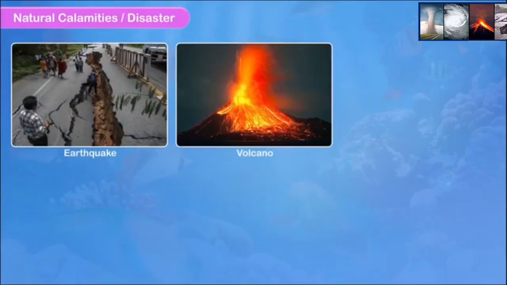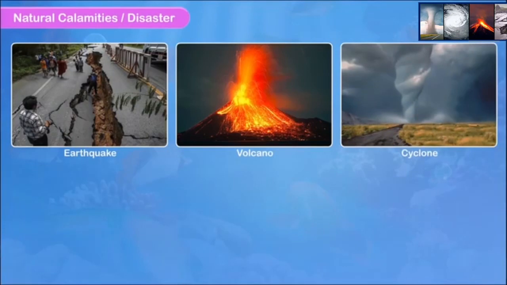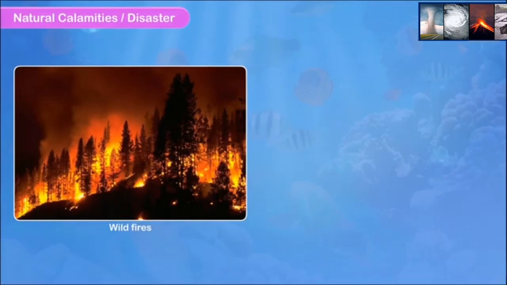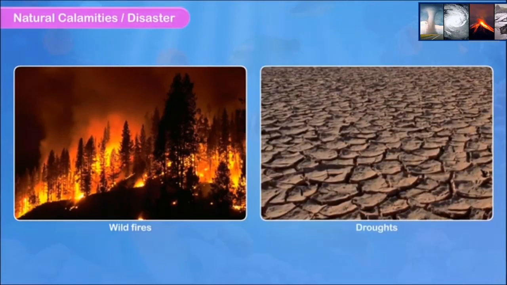Earthquake, volcano, cyclone, tsunami, flood, wildfires, drought are some examples of natural disasters. First we talk about earthquakes.